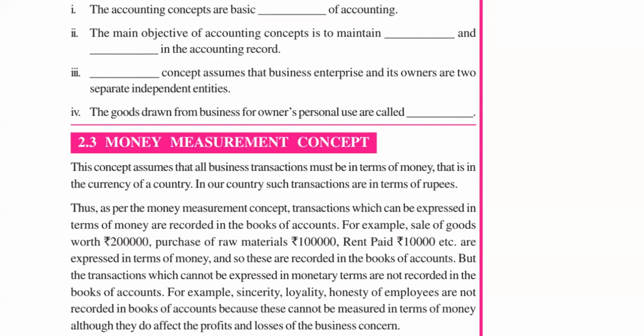Okay, so we were discussing various concepts and conventions of accounting, right? So, various concepts of accounting. What do you mean by accounting concept? Anyone? Accounting concepts are the rules and principles that are used for recording various transactions and for preparation and presentation of financial statements. So the first basic concept was business entity concept.